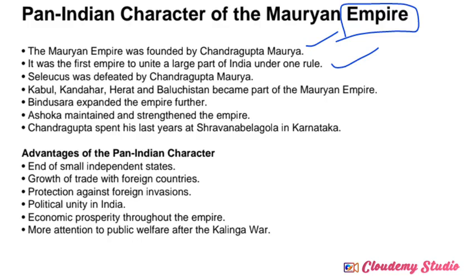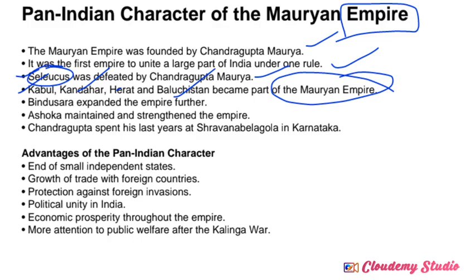Next, Seleucus was defeated by Chandragupta Maurya. Most commonly he is known as Seleucus Nicator, a Greek ruler. He sent the ambassador known as Megasthenes, who wrote the book Indica. These are all connected. Later Chandragupta Maurya decided to attack Seleucus Nicator and defeated him. His region was also added to the Mauryan Empire. Later Kabul, Kandahar, Herat and Baluchistan also became part of the Mauryan Empire.